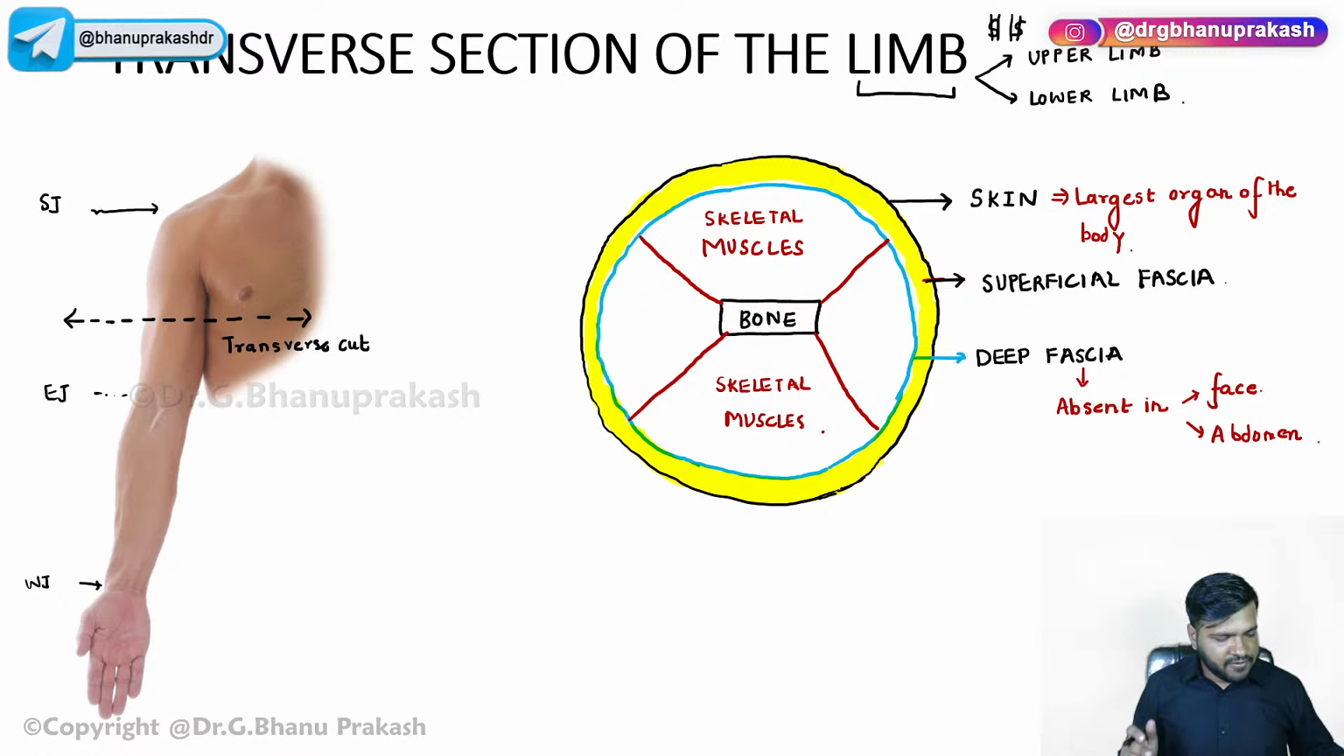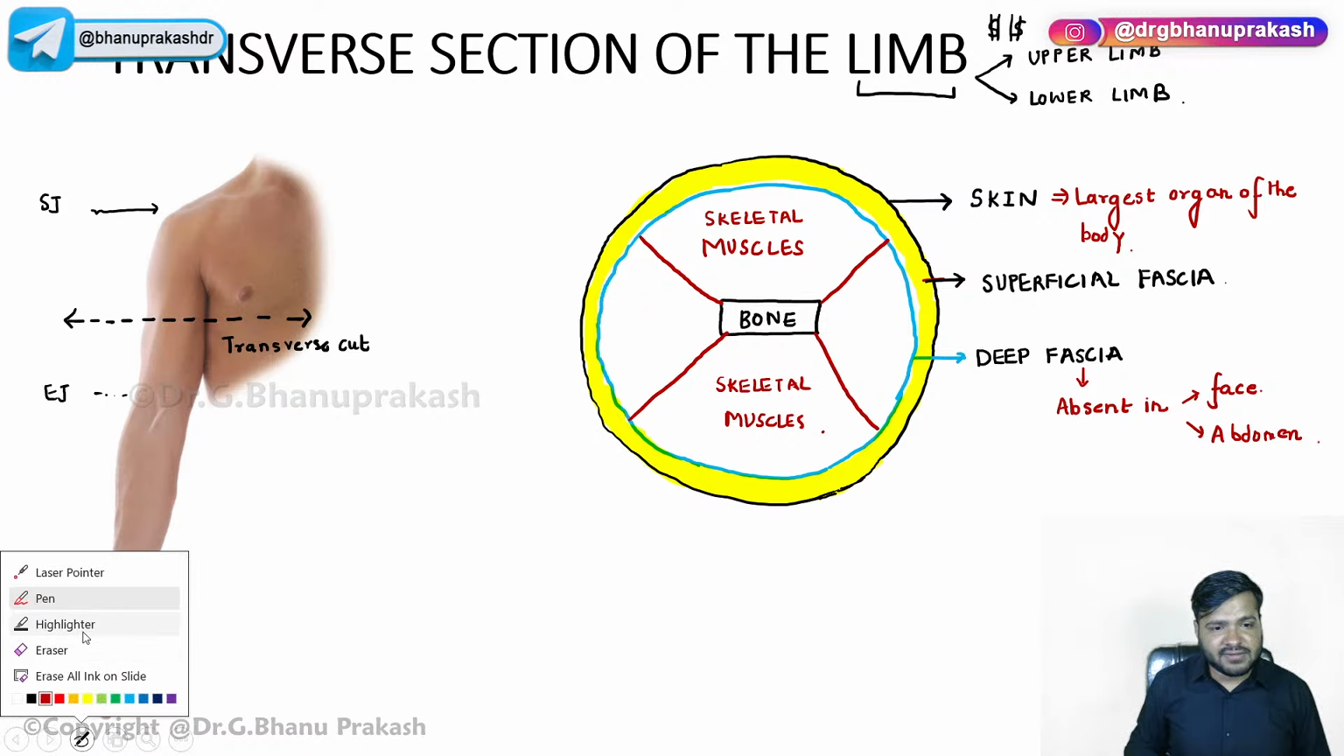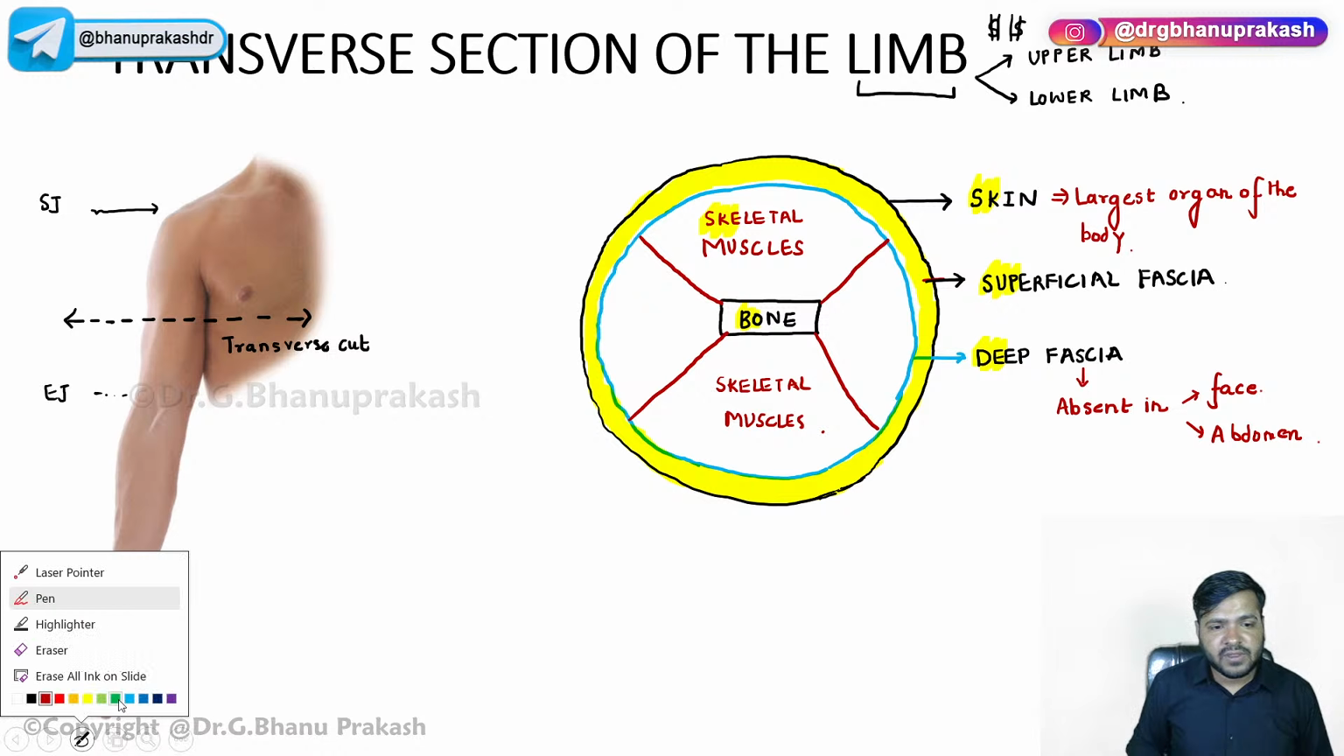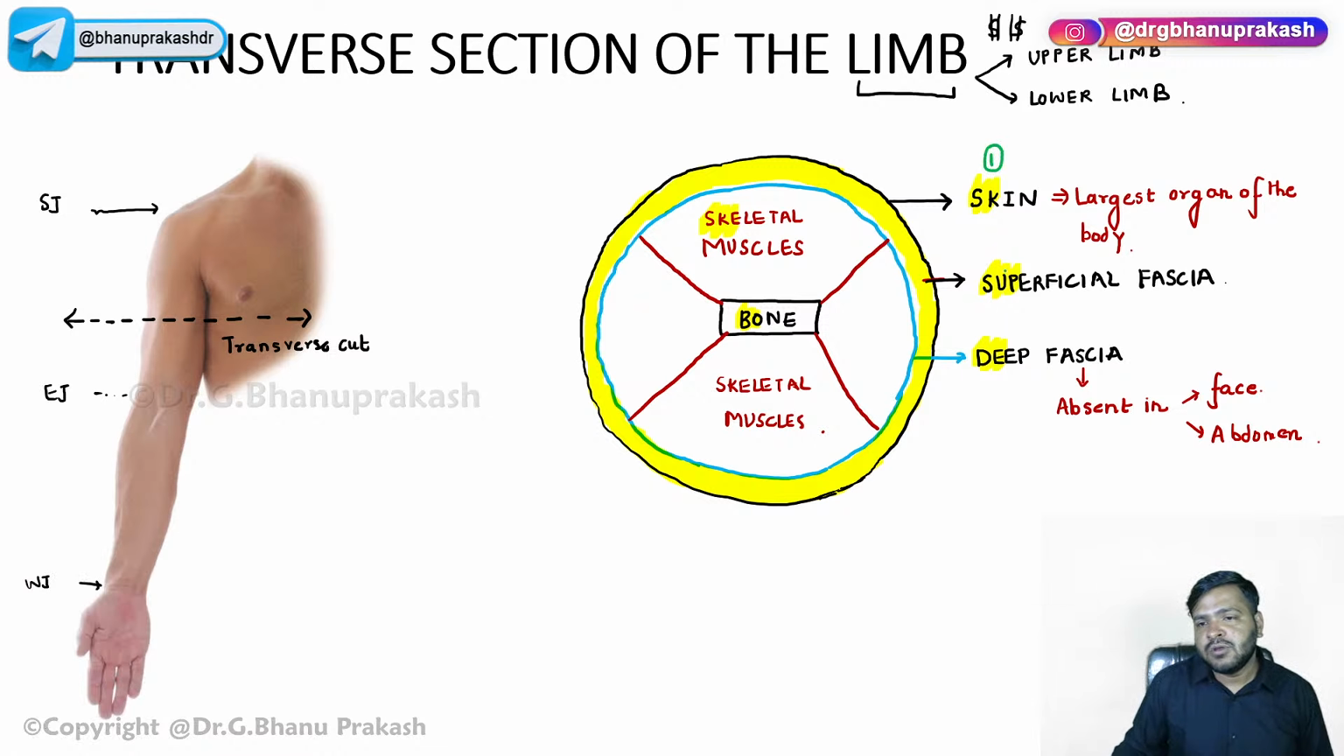Now, apart from that, guys, you have to know the 5 layers. We have the skin, the superficial fascia, the deep fascia, the skeletal muscles, and the bone. From outside to inside, these are the major 5 points that you have to remember. The fifth one is the bone.